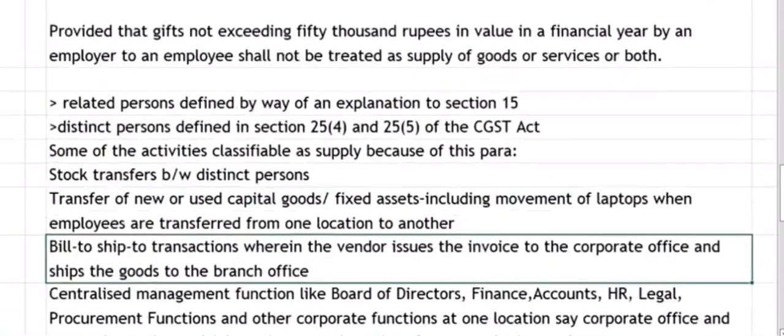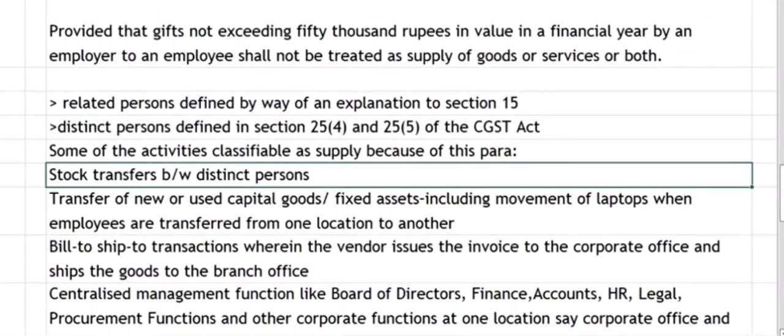So let us see some of the activities which will be classifiable as a supply because of this para. Any stock transfer between distinct persons. What is stock transfer? Transfer of stock from one GSTN to another GSTN, or one unit to another unit. Generally, what happens? We will transfer stock without consideration because that other unit is also our unit. But such stock transfers will also be classifiable as a supply because of this entry.